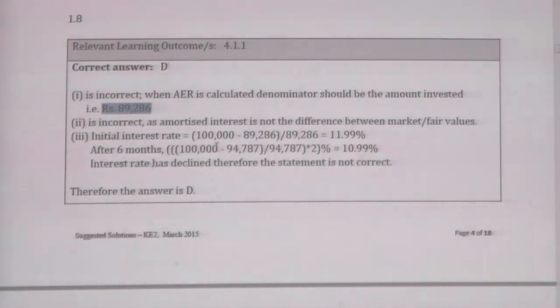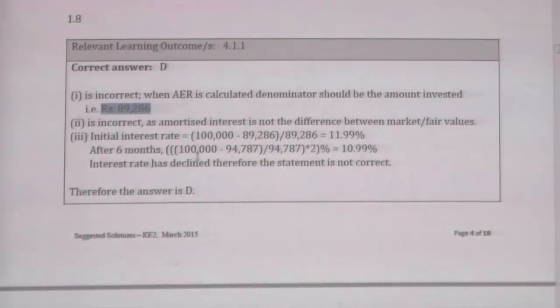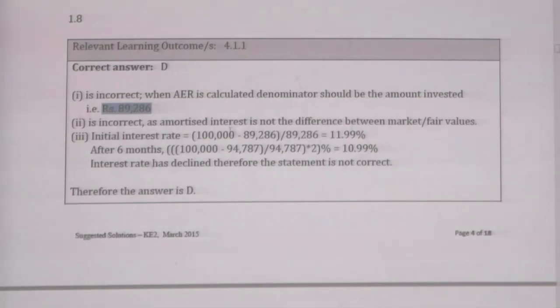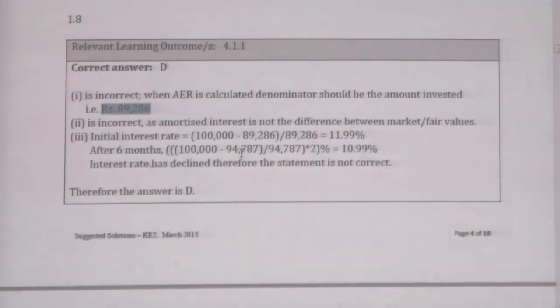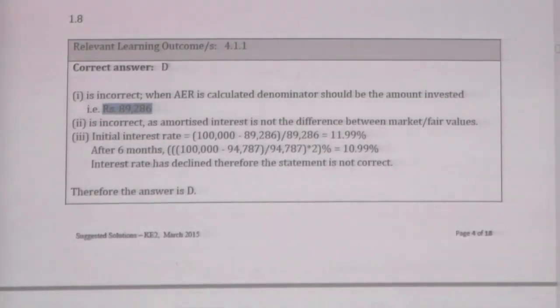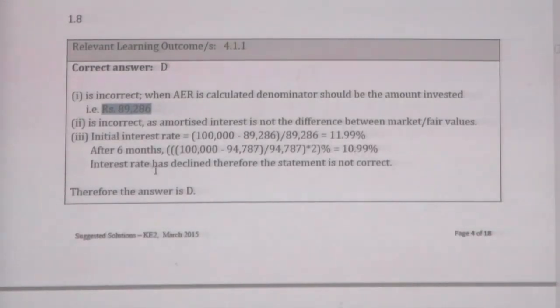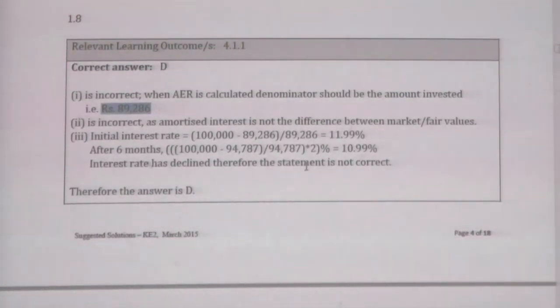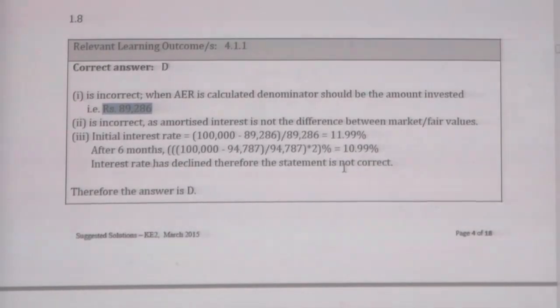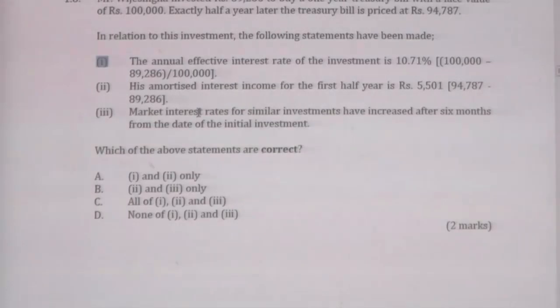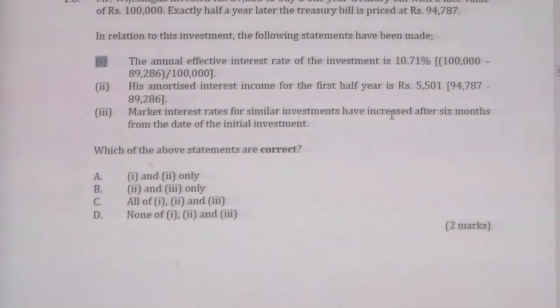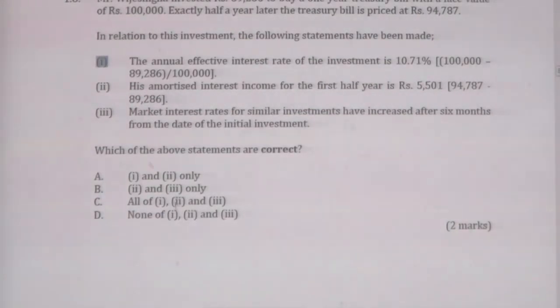However, when it comes to the end of the first half, it ended with 94,000. If you calculate it for half yearly, the rate will be 11.99. The interest rate has declined, therefore the statement is not correct. The statement mentioned that the market interest rate for similar investment has increased, but it was decreased. Therefore, none of the above is correct.